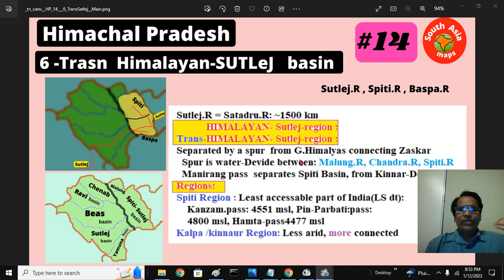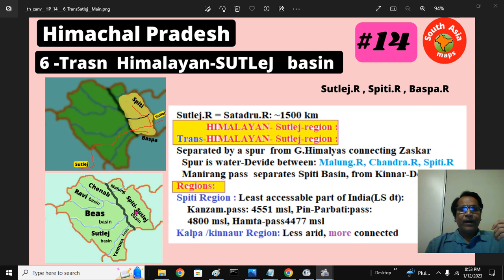That ridge is a water divide between the Malung river, Chandra river and Spiti river. We'll talk about Malung later. That ridge is a water divide between the northern Malung, southern Spiti, the western Chandra-Bhaga, that is Chenab.